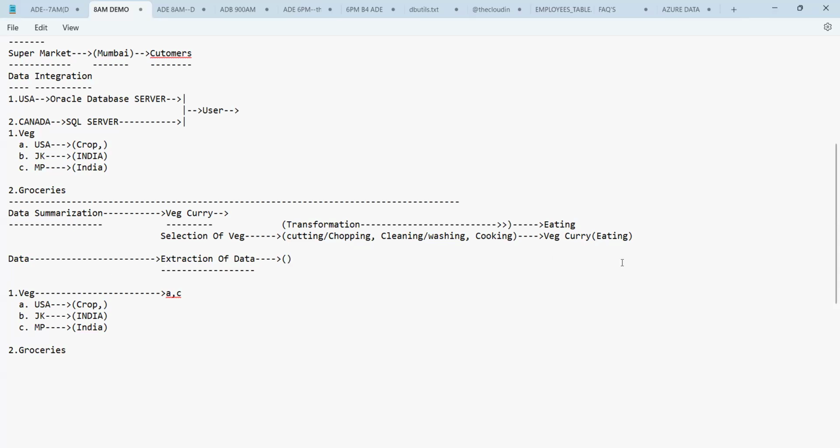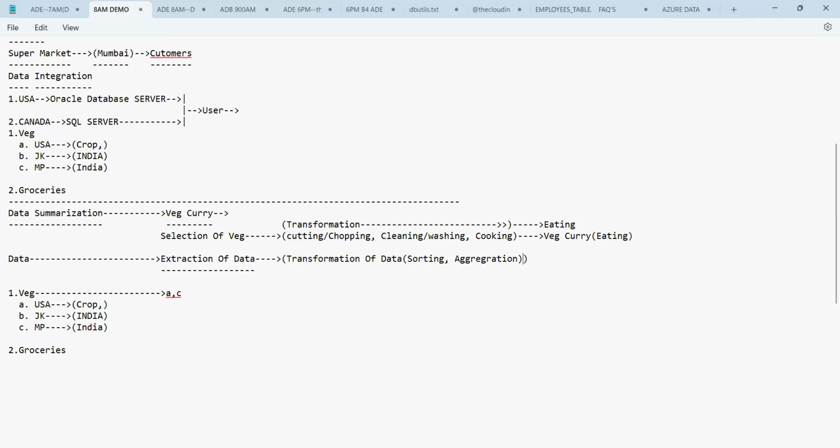Then once the data is gathered here, what is the process you will have to perform? Transformation of the data. Transformation is a process where we convert the detailed data into the required format. We perform some calculations, such as sorting of data, which is putting the data in ascending or descending order, then performing the aggregation operation, which is nothing but doing some calculations on the data.